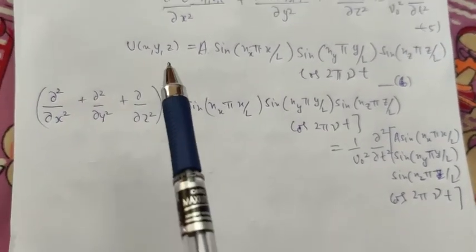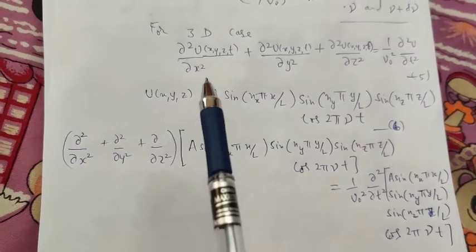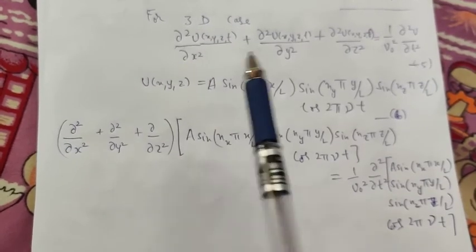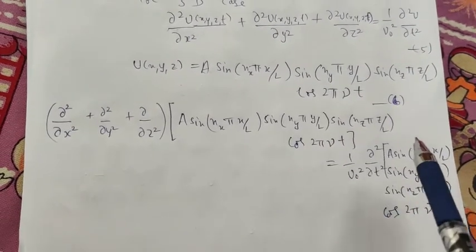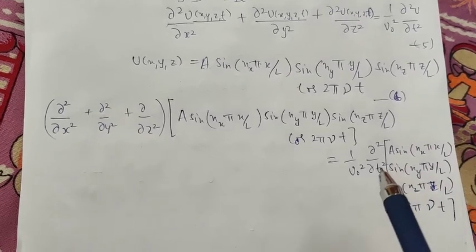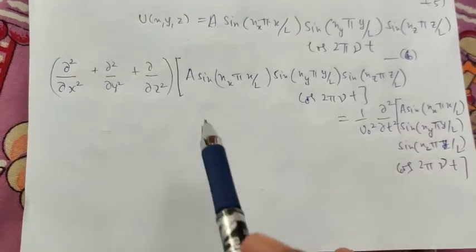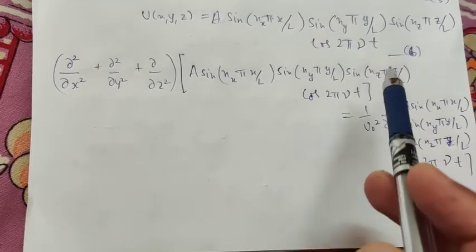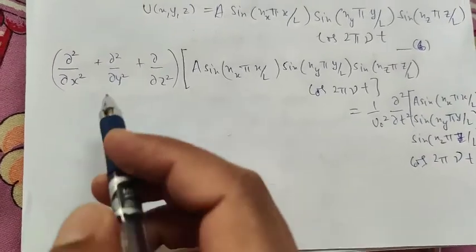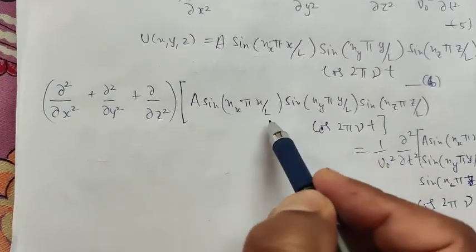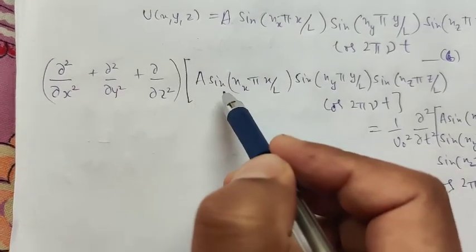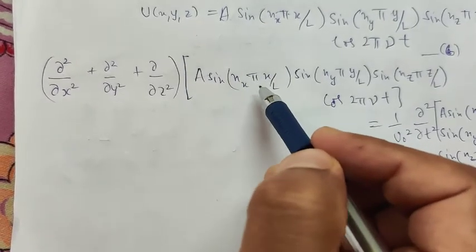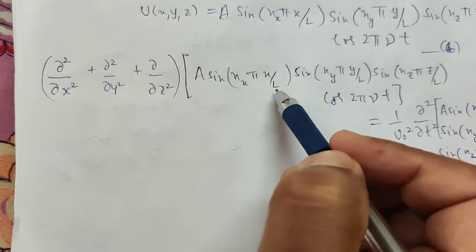So this is your u, the value of u, because it is getting differentiated twice with respect to x, y and z, and on this side it is getting differentiated twice with respect to time. So now what I will do, I will differentiate twice with respect to x, so they are independent of x, they will be constant. Now when you differentiate with respect to x, this will be cos, this will be the same, and these are the coefficients of x.